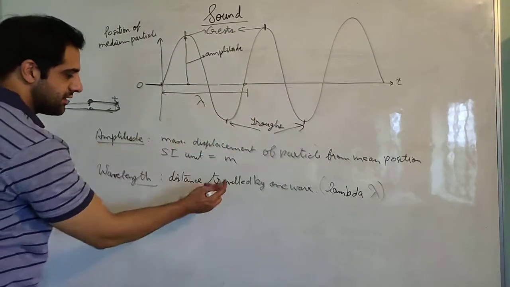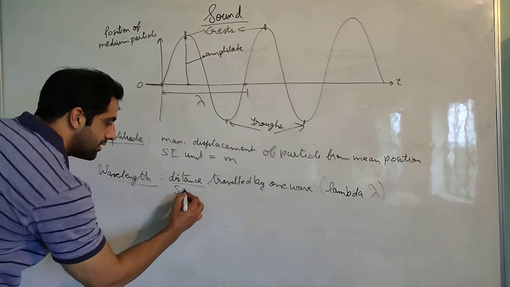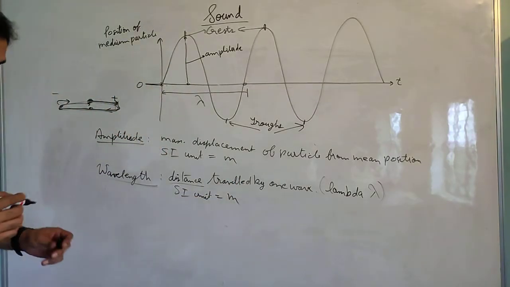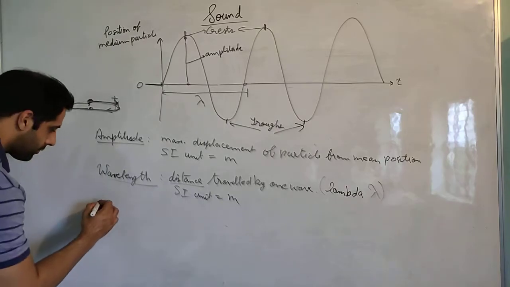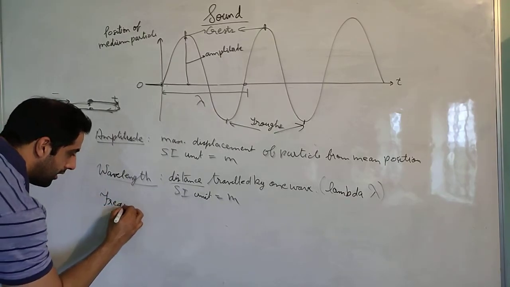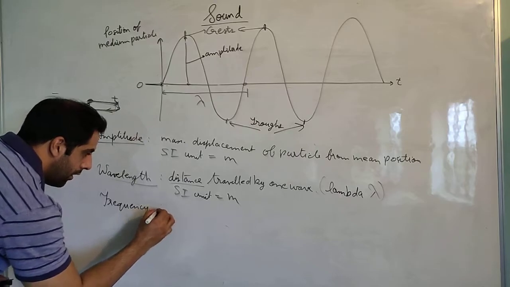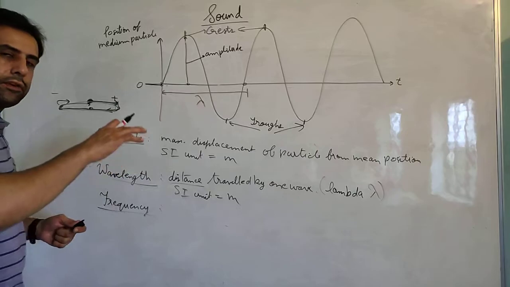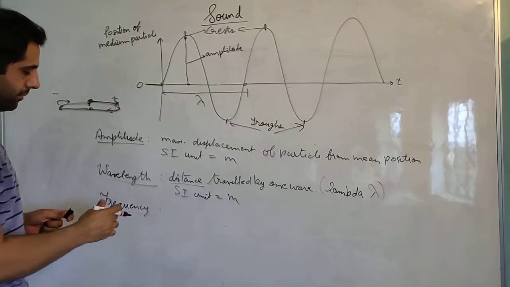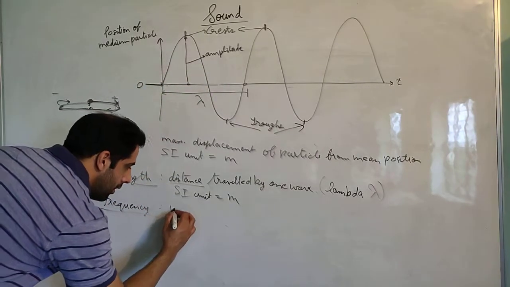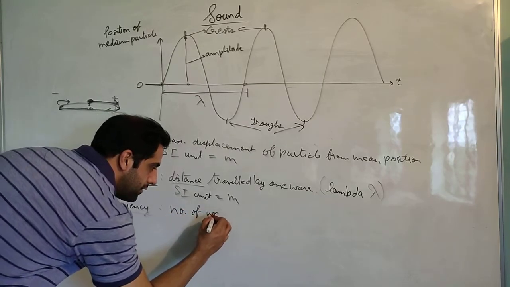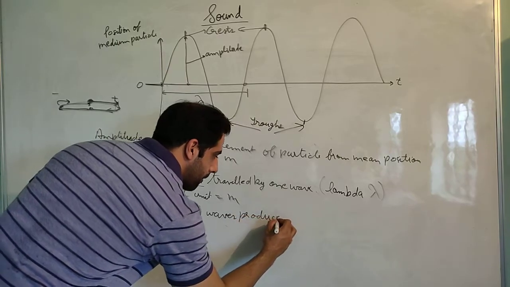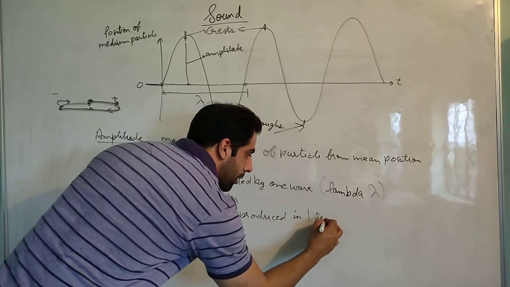Again, this is the distance. This is nothing but distance. And what is the SI unit of distance? It is meter. So wavelength is also measured in meter. Now the next important thing that comes is frequency. Frequency of a wave. Now what is the definition of the frequency? Let me first tell you the definition, then I will explain on the diagram. Frequency means number of waves produced in 1 second.